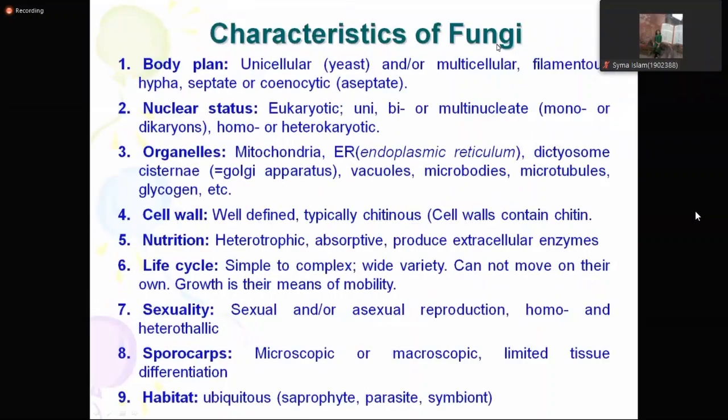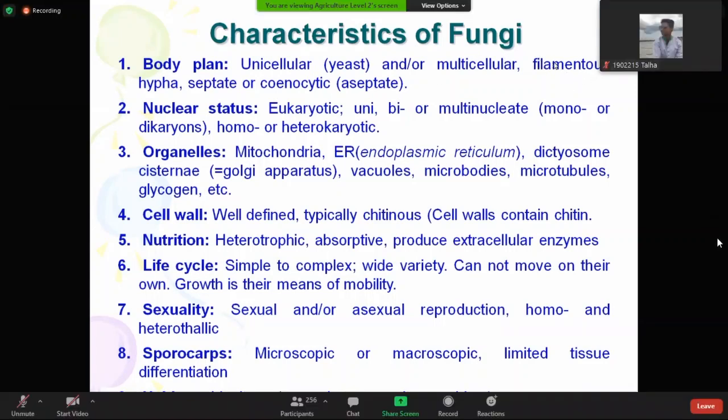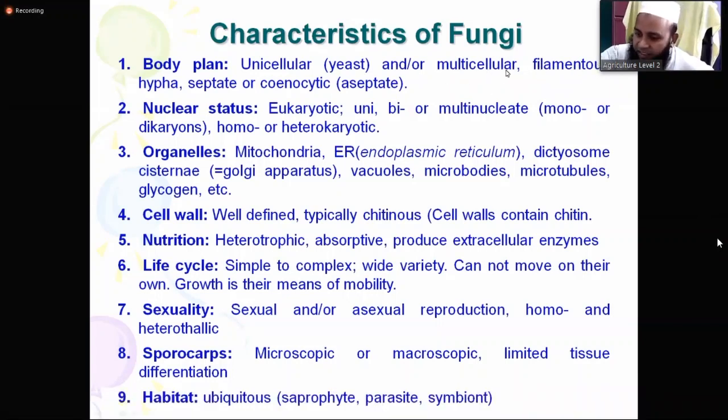Characteristics of fungi, body plan. Last class we also discussed a few. Body plan: they may be unicellular and or multicellular. Some fungi are multicellular and filamentous, that is, elongated. If these are long thread-like structures, they are called filamentous. Hypha means a branch of fungus.